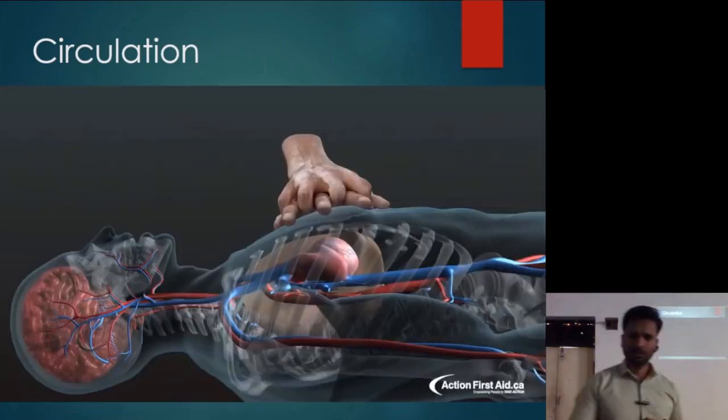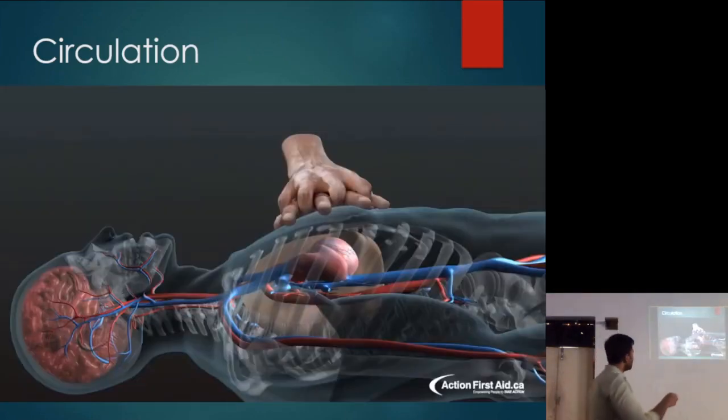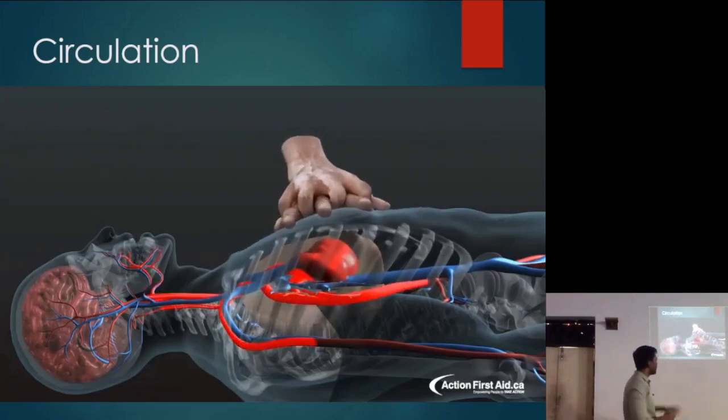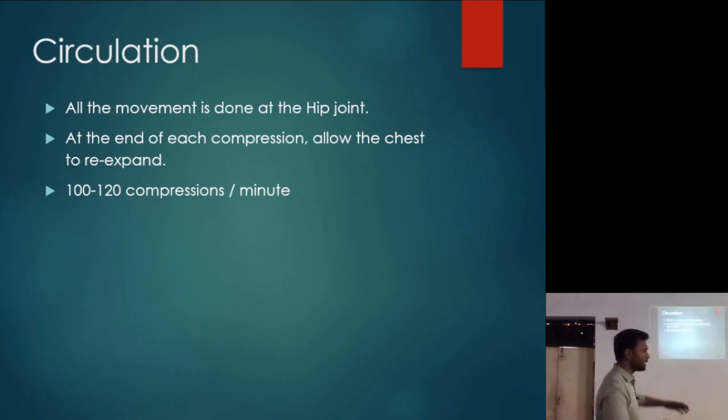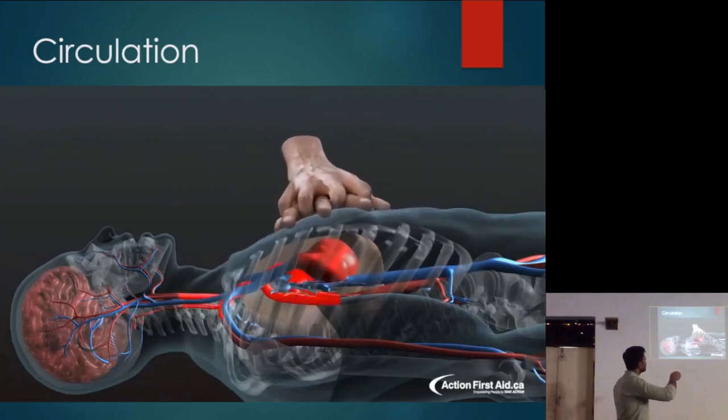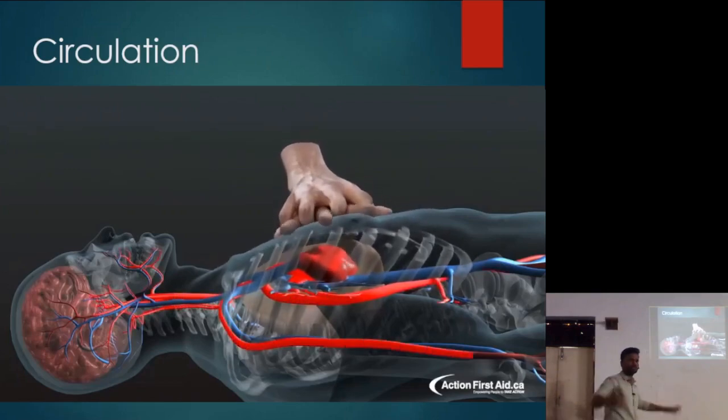Okay, so let's see. What is this? Okay, yeah, this is that video. So you can see the heart is there. So when we compress, if the heart has stopped working, there is no blood in the veins and arteries. So initially, when we start compression, the arteries are filled with blood and the blood is pushed to the extremities.